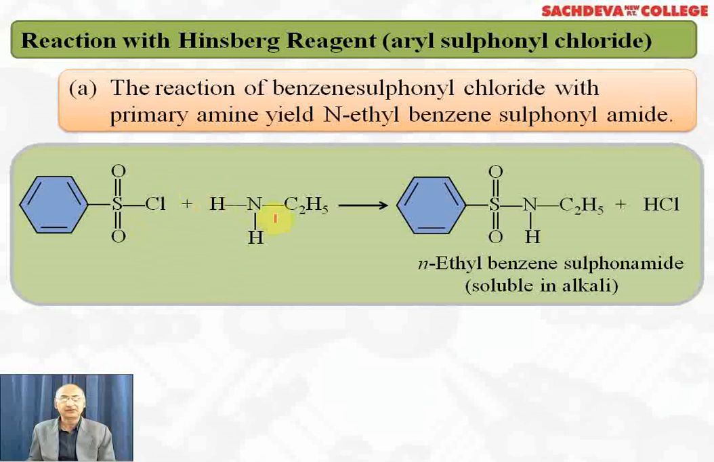HCl is removed. We get N-ethyl benzene sulfonamide plus HCl is formed. Now, due to the presence of this hydrogen, it is soluble in alkali and forms sodium salt or potassium salt, which is soluble in water. So it dissolves in alkali because a salt is formed which is soluble in water.